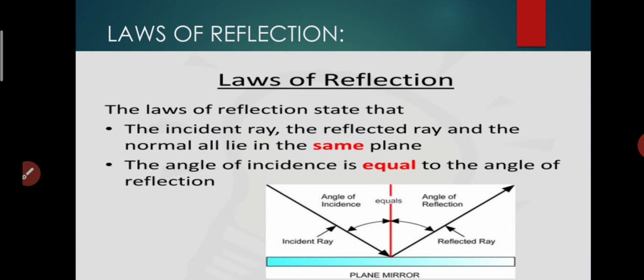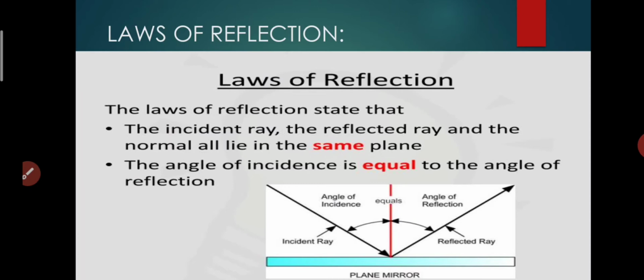Second one is the angle of incidence is equal to the angle of reflection. Okay students, before that we have to know what the angle of incidence is. See students, the angle between the incident ray and the normal. The red line you see here is our normal ray.